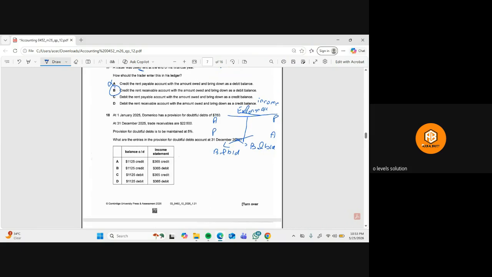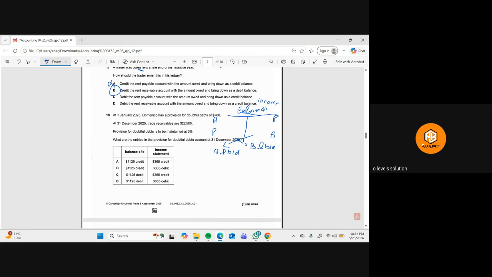Then we have the next question. At 1st January 25, Dominico has a provision for doubtful debt of $760. At 31st December, the trade receivable is 22,500. Provision for doubtful debt is maintained at 5%. Okay.